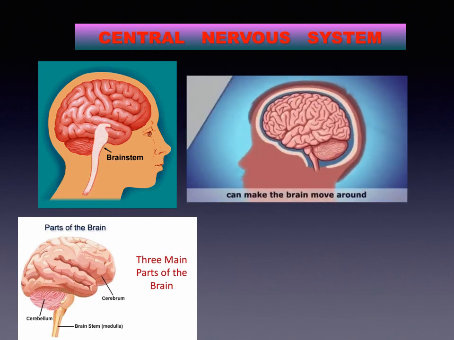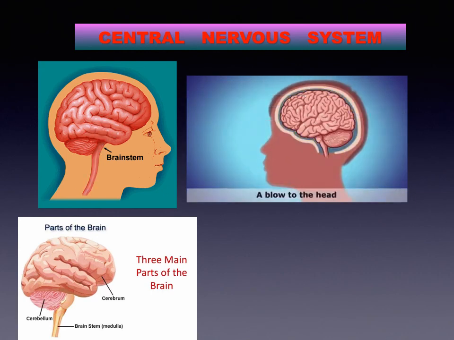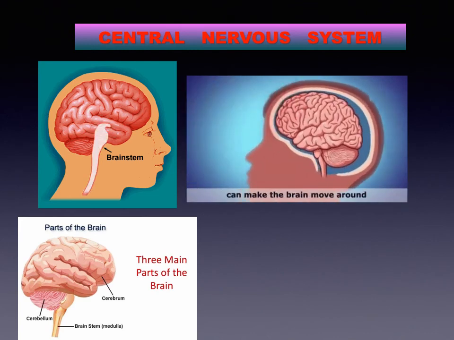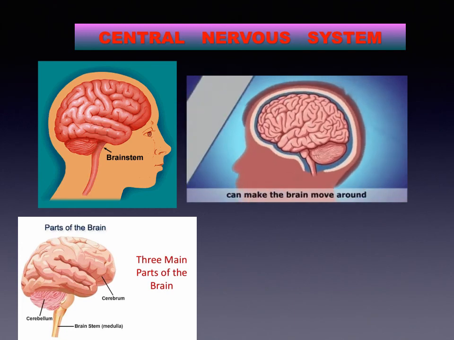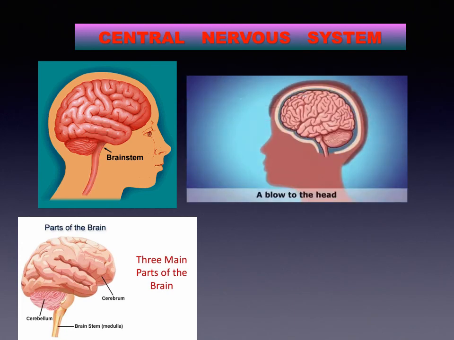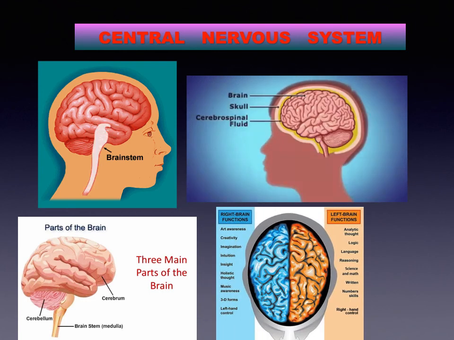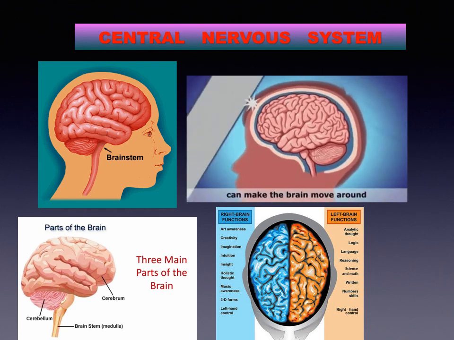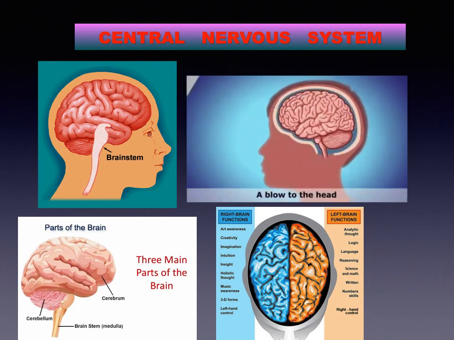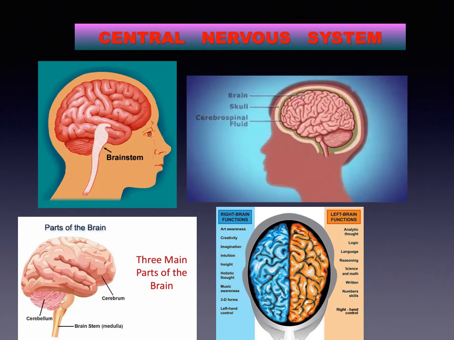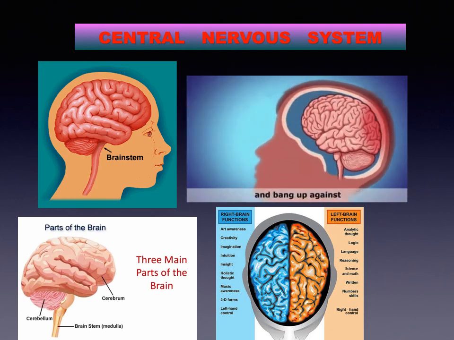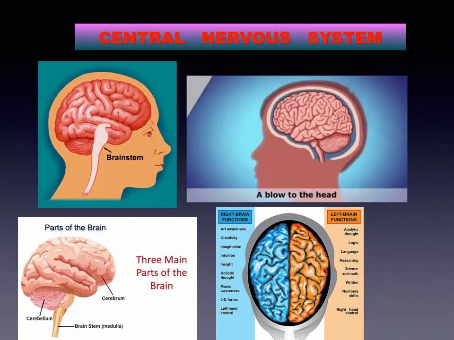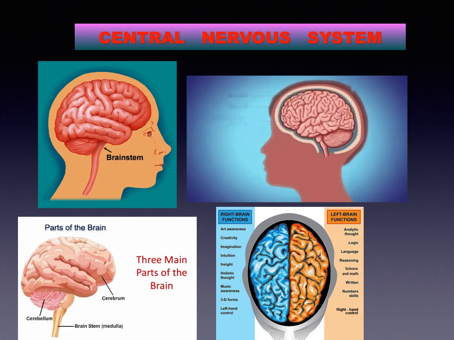So, the brain of an adult human weighs about 1300 to 1400 grams and consists of approximately 100 billion neurons. Now you can see that the brain is divided into three main parts: cerebrum, cerebellum, and medulla oblongata. Now if you see, the left side of our brain controls the right side of our body and right side of our brain controls left side of the body.